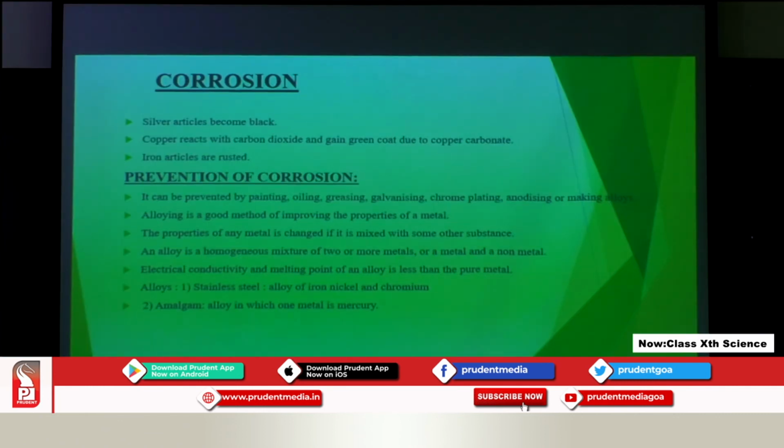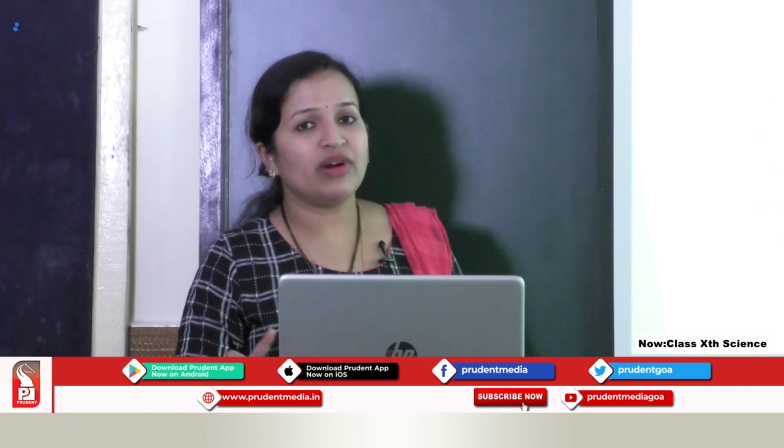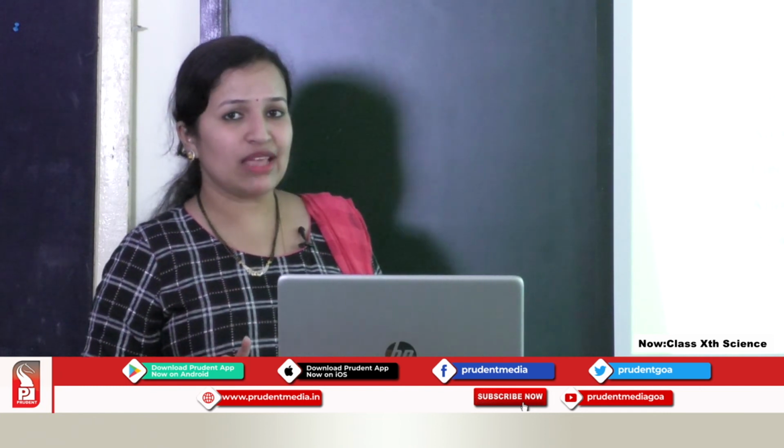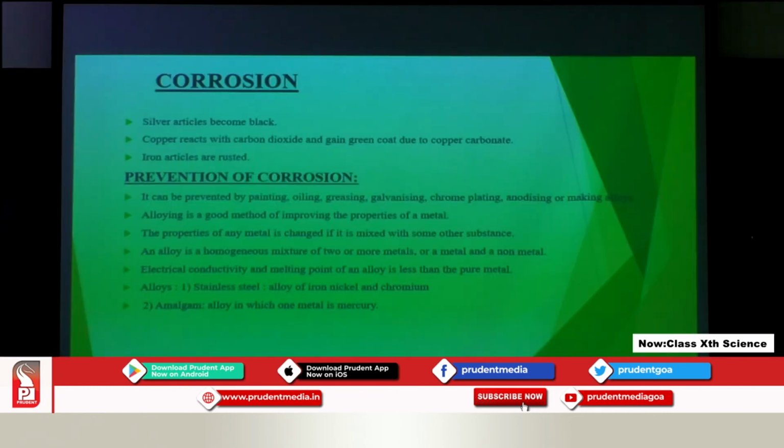Now, it is seen here silver articles are becoming black in color. So, how do they become black? Silver combines with sulfur and we get formation of silver sulfide which is black in color. When the copper utensil reacts, we all know in our surrounding carbon dioxide gas is present plus oxygen also is present. When copper reacts with oxygen it just forms a black coating, but when the same copper reacts with carbon dioxide a green coat is formed.